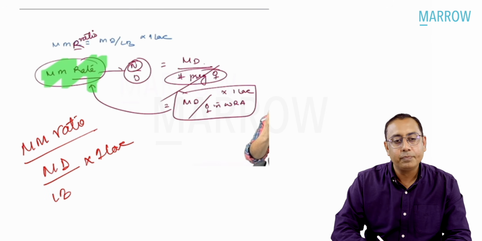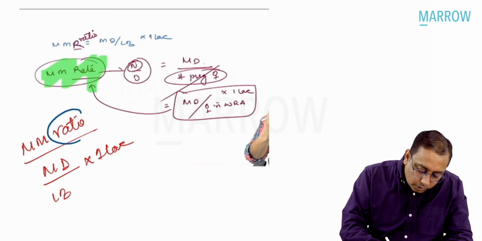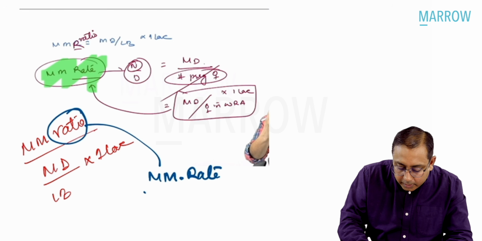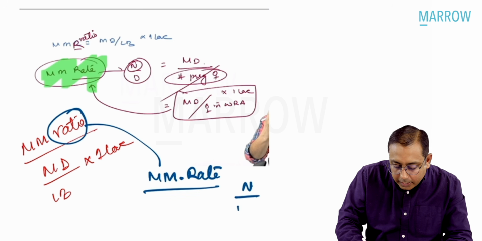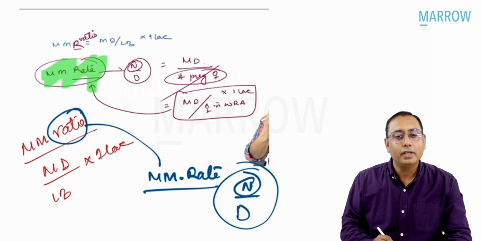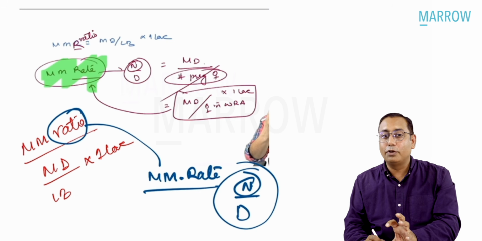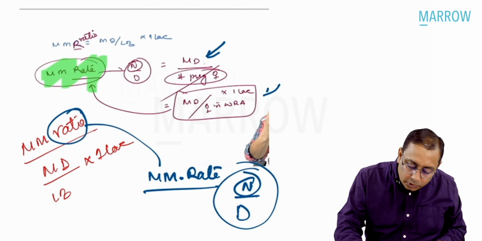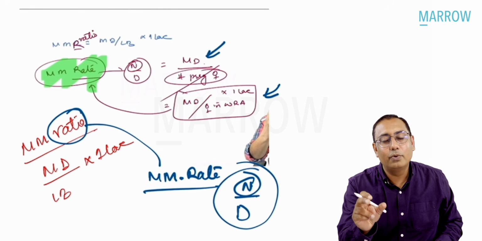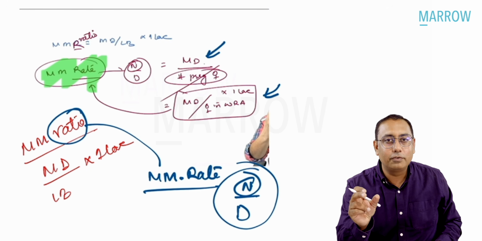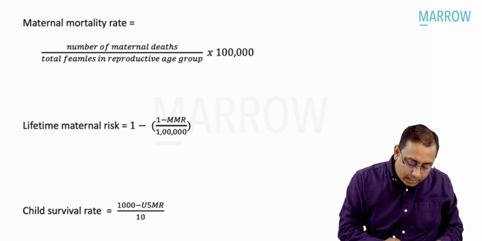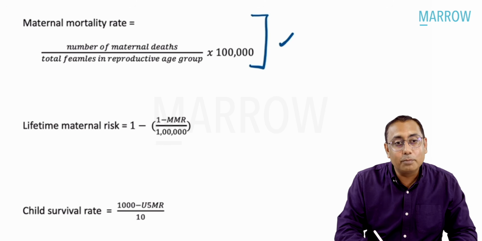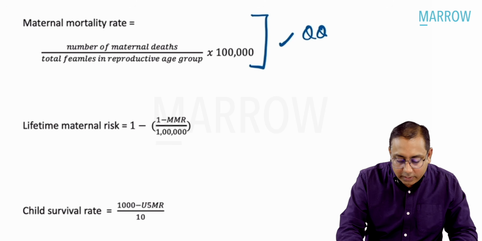We already know this. Now, when the MCQ will ask you not the ratio, they will ask you what is a maternal mortality rate. Now, in the rate, the numerator has to be out of the total denominator. So, therefore, the best answer over here is maternal deaths divided by the total number of females in WRA. WRA stands for women in the reproductive age group, into 1 lakh. So please note that this is the technical, correct formula for maternal mortality rate, and this was asked in your exam this year.